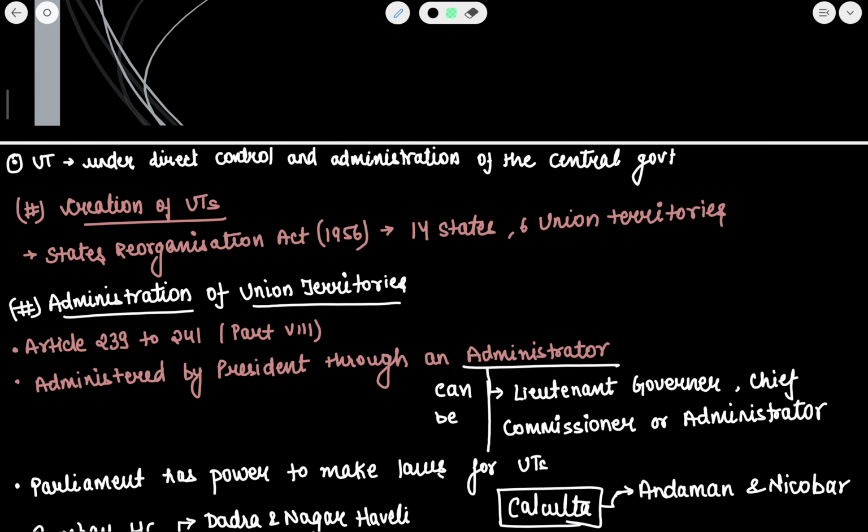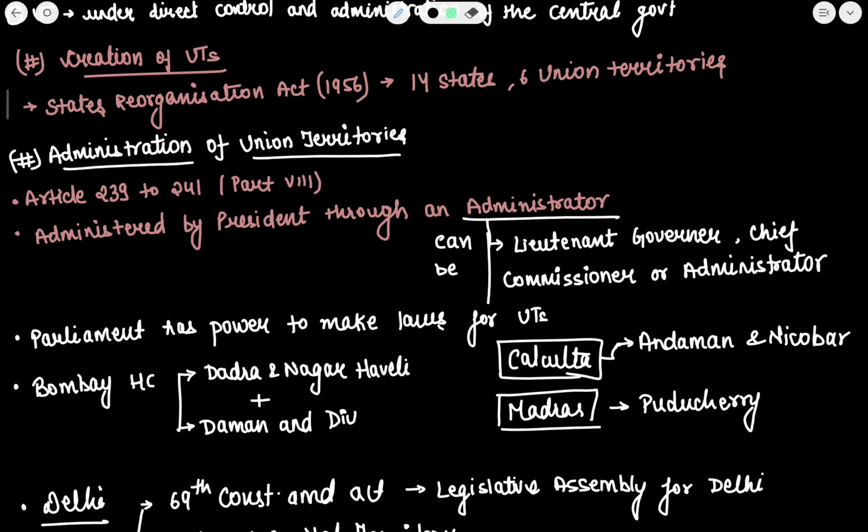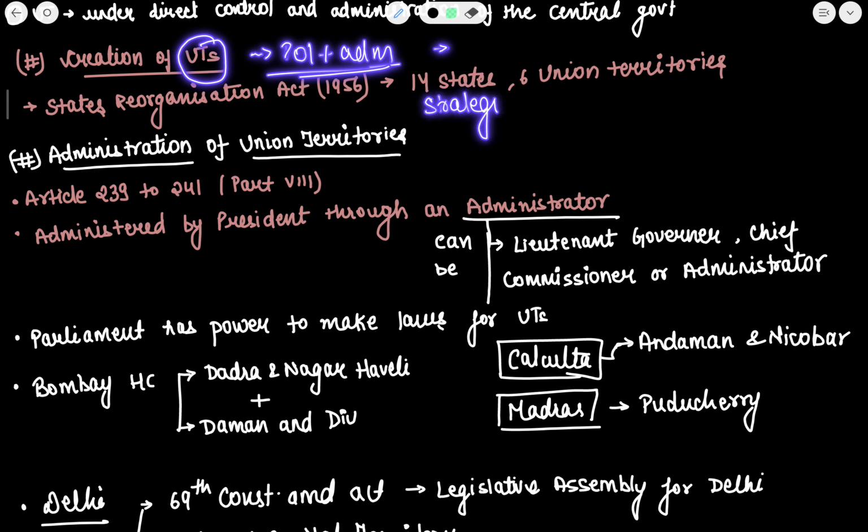Now let us know the basis of creation of these UTs. Some UTs are made for political and administrative convenience, such as Delhi and Chandigarh. The second is strategic importance. Let us look at Andaman and Nicobar. These acquire very significant control over the Indian Ocean area, so the control of the center is important in these strategic areas.